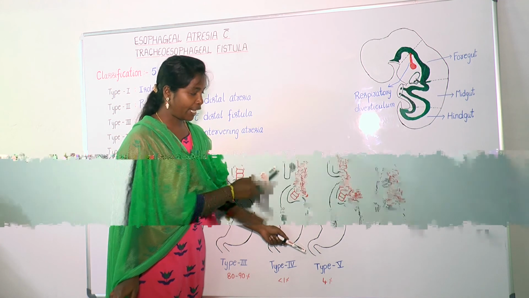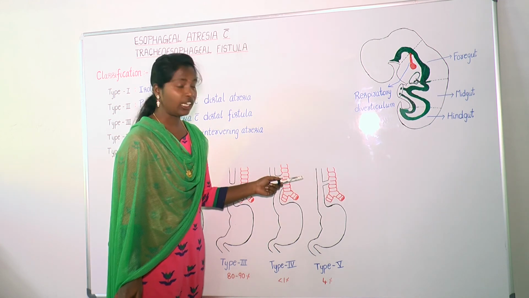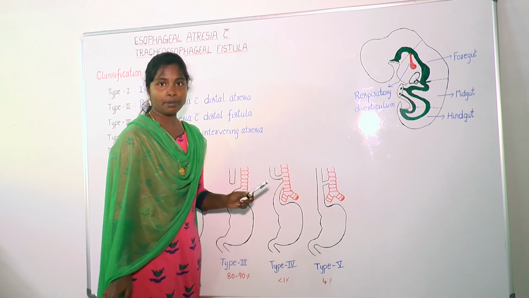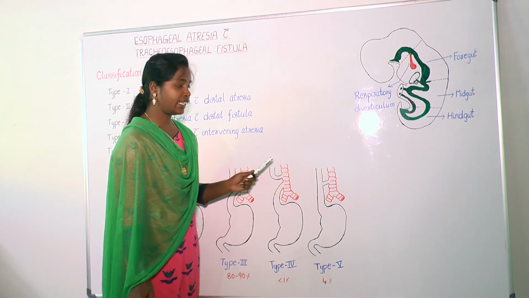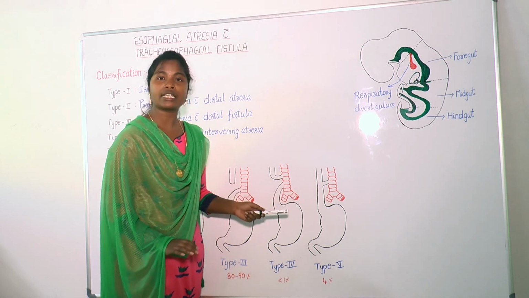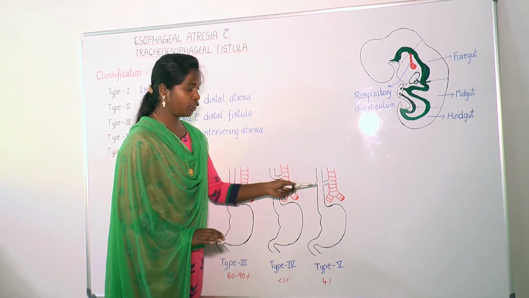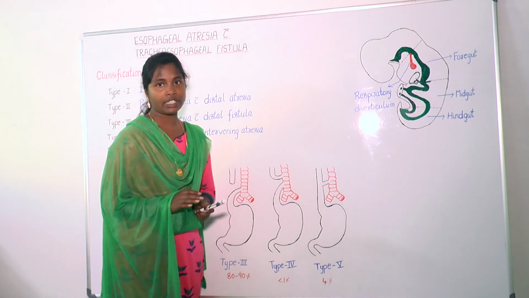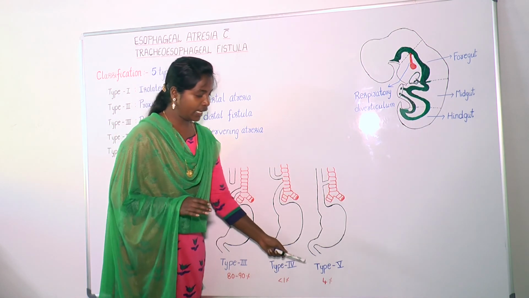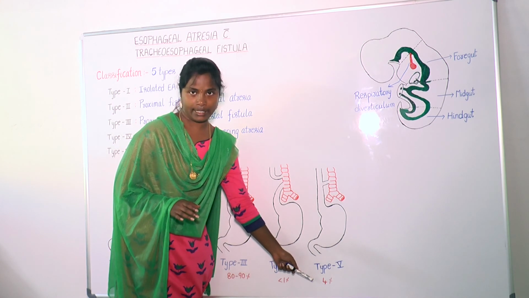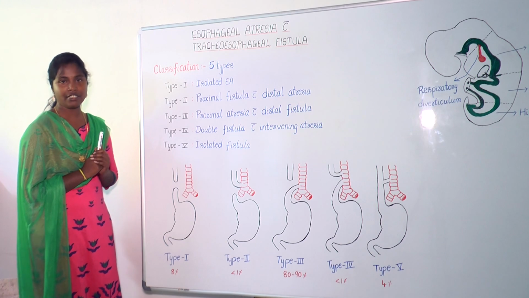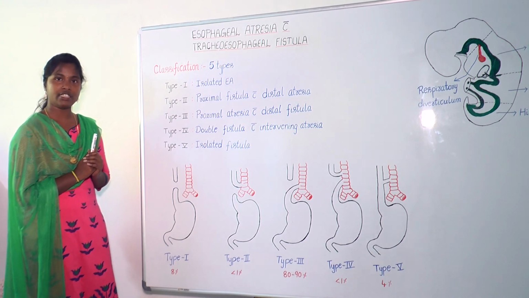Finally, type 5 is isolated fistula. It is also known as H-type fistula. In this type, both the esophagus and trachea are normal and completely formed, but they are connected by a fistula. It is not diagnosed at birth and is found in 4% of all cases. These are the types of esophageal atresia with tracheoesophageal fistula.